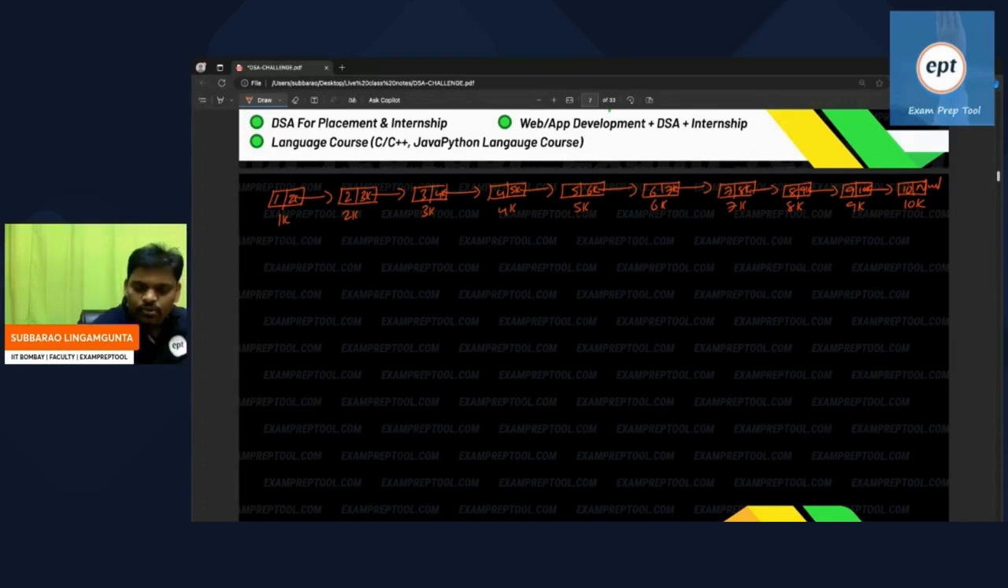Let us assume that K value given is 4. So 4 nodes you have to reverse. Some people are asking, sir, suppose 4 nodes are not there, what will I do? If 4 nodes are not there, whatever is there, keep as it is, don't reverse. Don't do anything. Whatever is there as it is, you return.